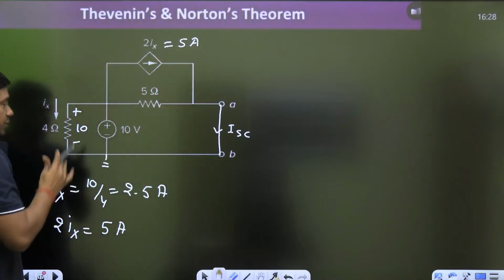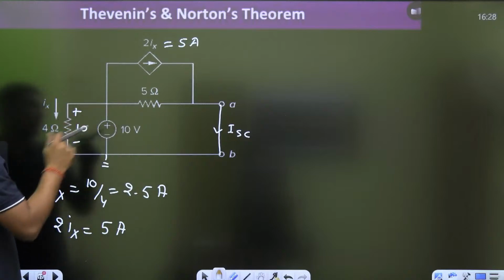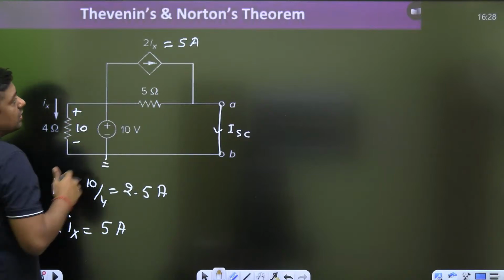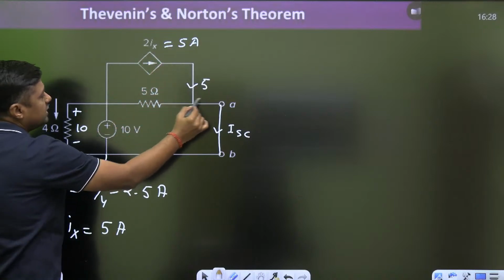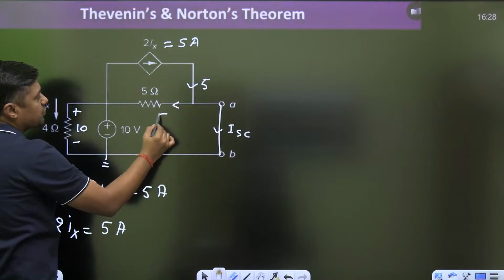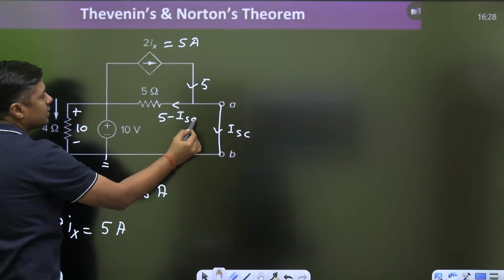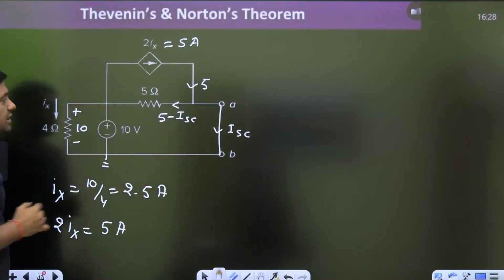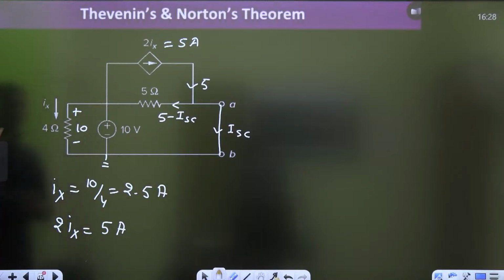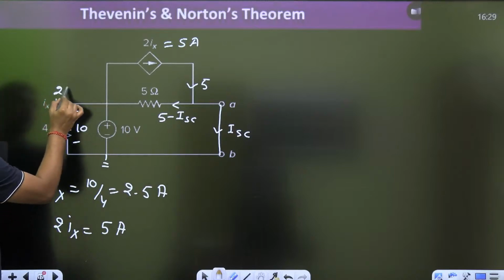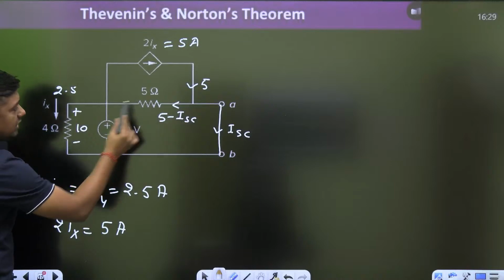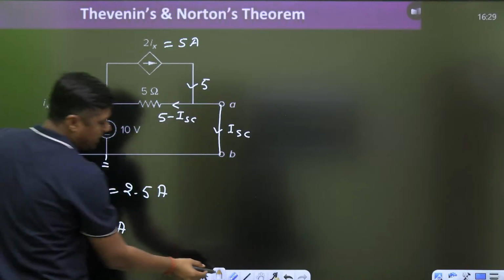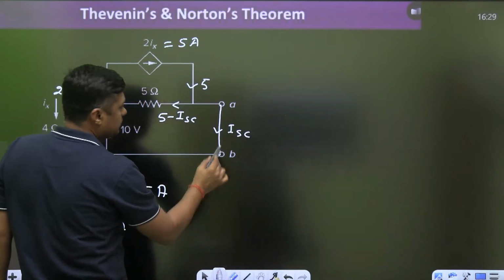Now, first of all, solve it. Then you have to find the ISC. How can we find it? For example, this 5 ampere current is coming here. At this point ISC goes, so what is the current at this point? 5 minus ISC. Already you have an idea about this. This is the 2.5. Now, can we apply KVL in this loop? We can apply KVL in this loop.